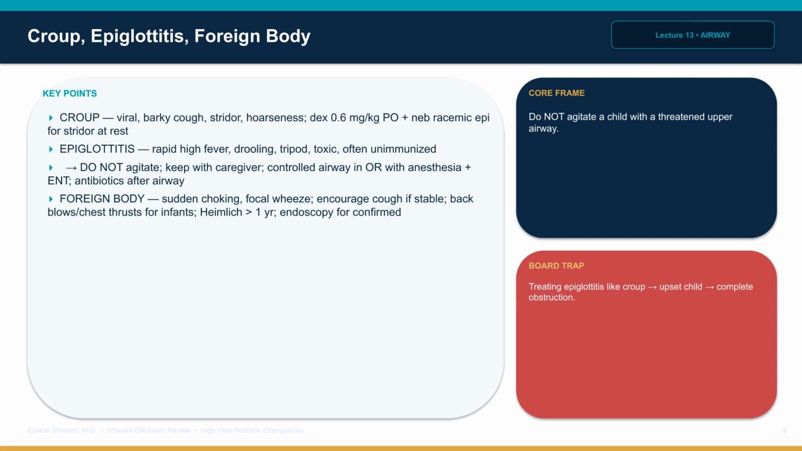ITE buzzwords. Croup is the steeple sign on AP neck X-ray. Epiglottitis is the thumbprint sign on lateral neck. Bacterial tracheitis is the mimic: stridor plus high fever plus toxic appearance, often following a viral URI, and it does not respond to nebulized epinephrine. Foreign body aspiration in a toddler classically presents with sudden choking on peanuts or coins, and the chest film shows ball valve hyperinflation on the affected side.